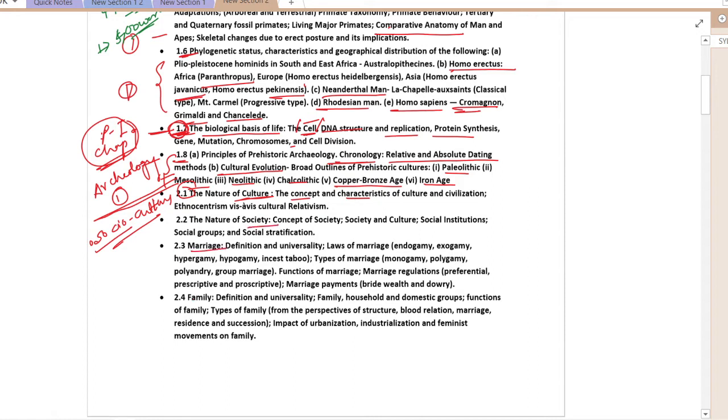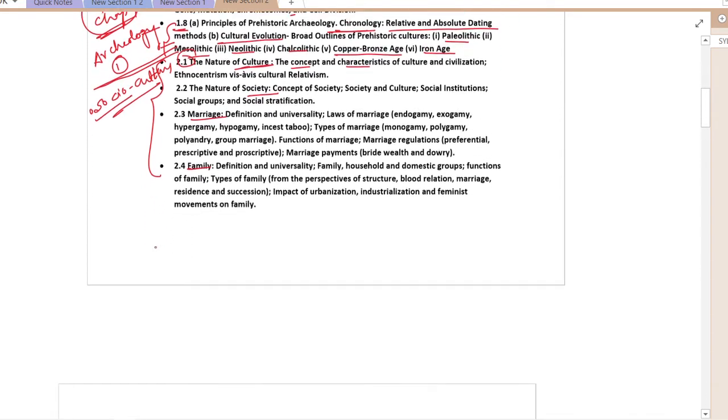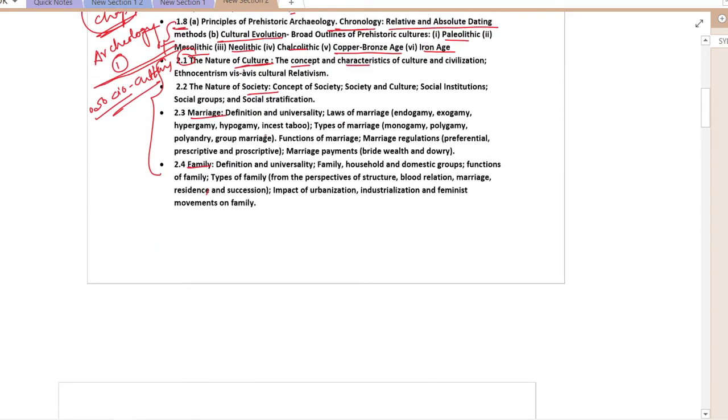After studying them, it will be very easy to attempt any question which comes from culture or from society, from marriage, family, etc. Marriage as a topic is very important here, because many questions come from this section. So one topic we can be sure that one question may come from is this one. For example, definition. When we are dealing with the answer writing of sociocultural anthropology, there is a format. We will deal with how to write answers in the next lecture, but in this particular video we will be mostly focusing on our syllabus.